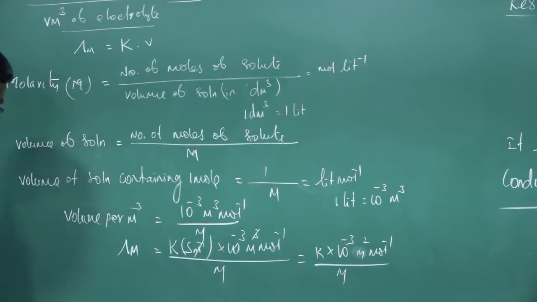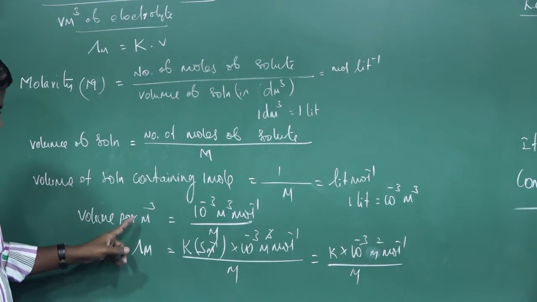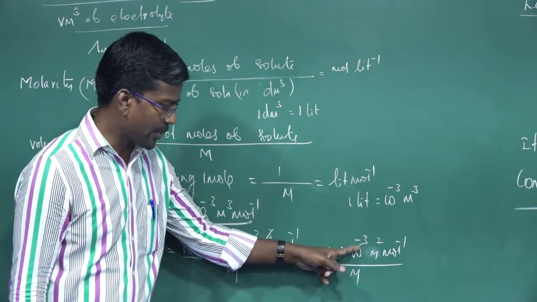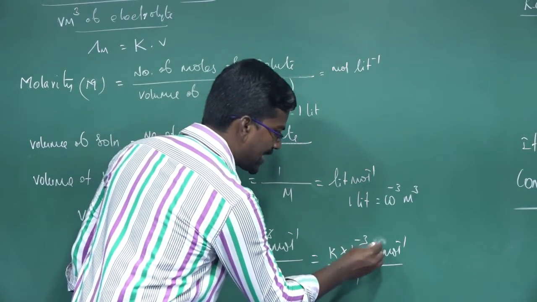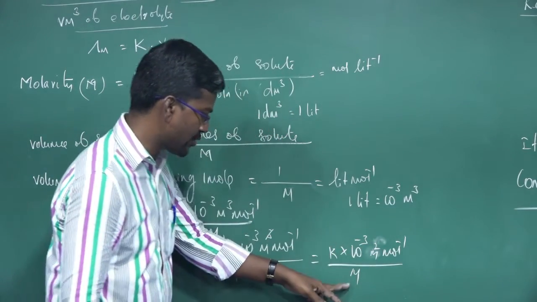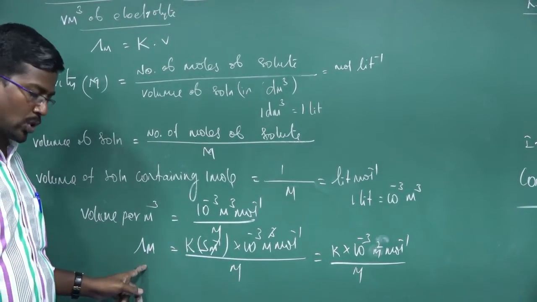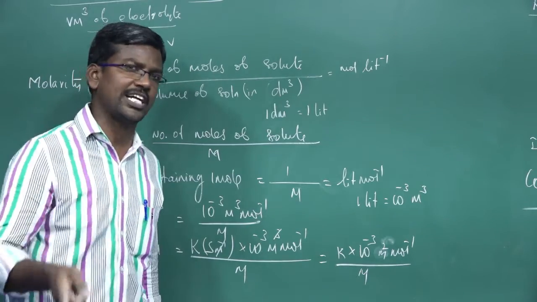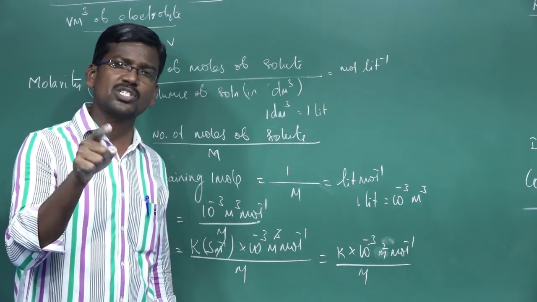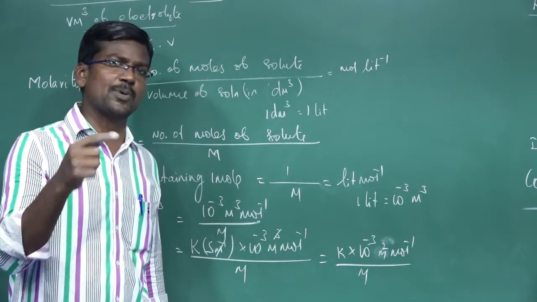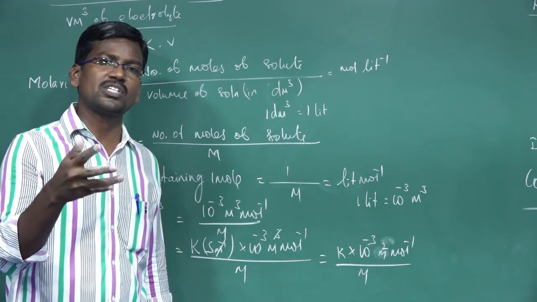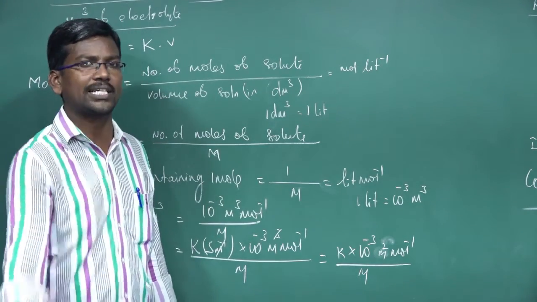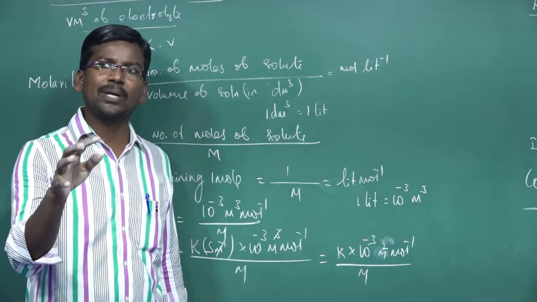Substituting, molar conductance is in the form of kappa into 10 power minus 3 meter square mole inverse divided by molarity. It is the molar conductance. The conductance of the electrolyte solution which contains 1 meter cube of the electrolyte is known as specific conductance. The conductance of the electrolyte solution which contains V meter cube of the electrolyte containing 1 mole is known as molar conductance.